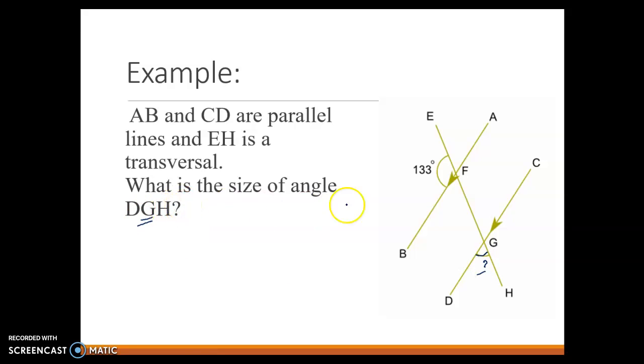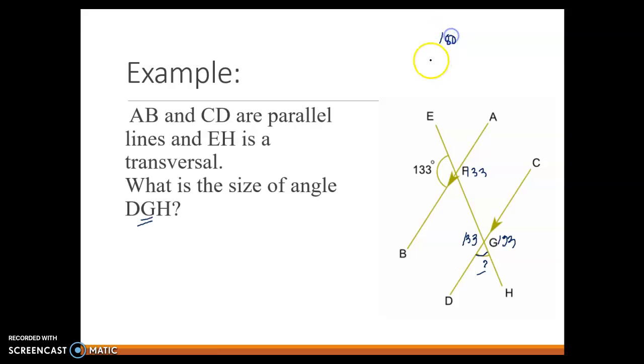Well, what do I already know? I know that this is 133, so I could go ahead and label all my 133s. That one. And then alternate interior angle is 133, and that one's 133. And I know that my other angle measure, whatever it may be, has to combine with 133 to make 180.